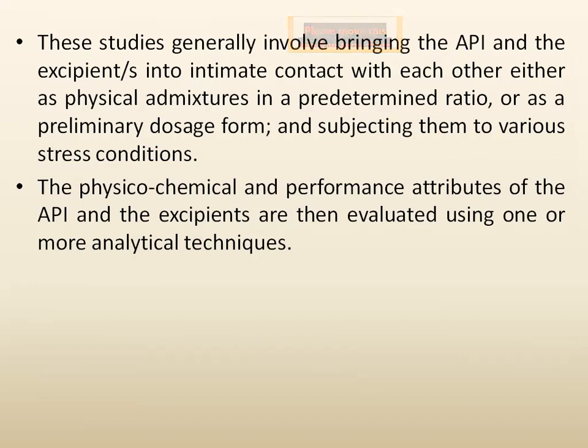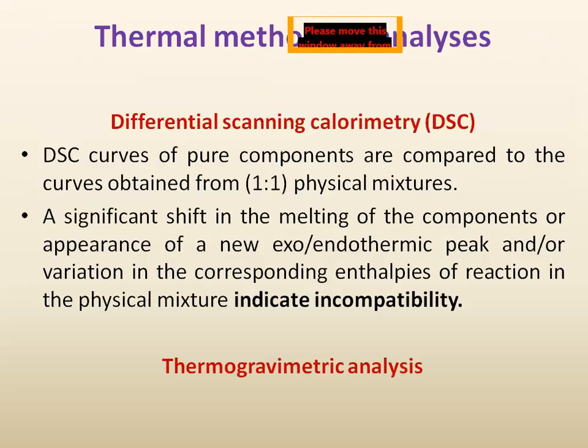The physicochemical and performance attributes of the API and the excipients are then evaluated using one or more analytical techniques by mixing them. In analytical techniques, number one is the thermal method of analysis. As the name indicates, here we use energy, or heat, to detect the incompatibility or interaction between the drug and the excipient. So the number one method is DSC, that is differential scanning calorimetry.